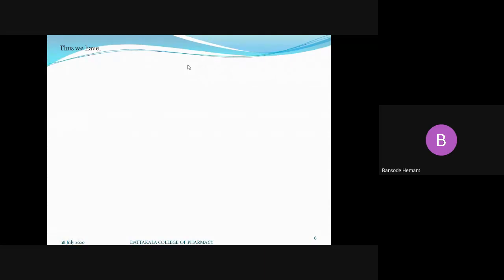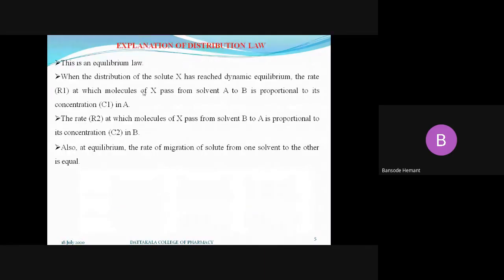It is the rate of transfer or passage of molecules from solvent A to solvent B, and it is proportional to the concentration of the solute in solvent A. So we can write R1 is directly proportional to C1.